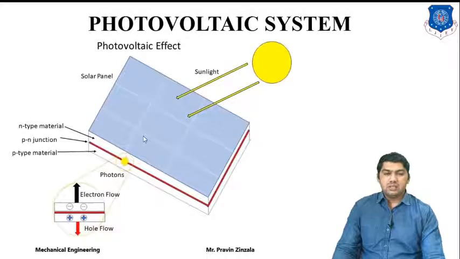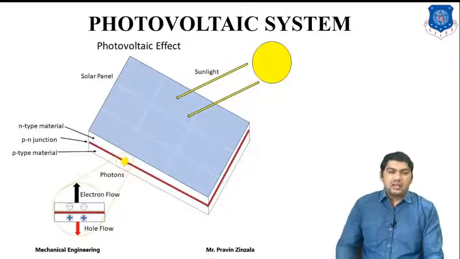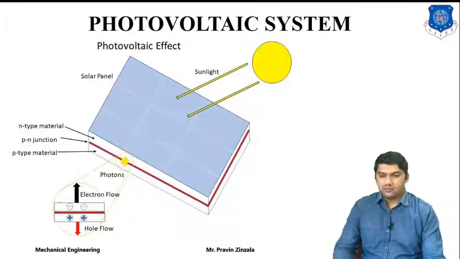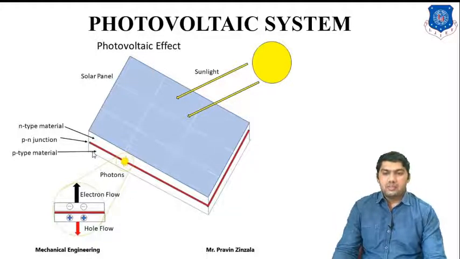Now we will discuss the basic structure of a PV cell. A PV cell is made of two layers, called the N junction and the P junction. The solar panel has a top material called N-type material, which is a type of semiconductor with a large amount of free electrons. The bottom material is called P-type material. It is also a type of semiconductor, with a minimum of electrons or a maximum of holes. The combination of N and P-type material is called the P-N junction.